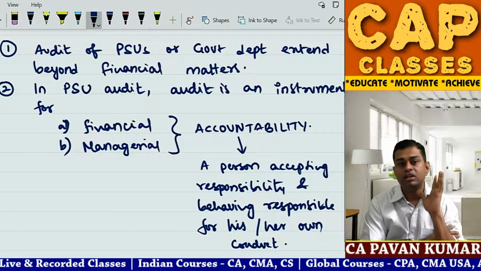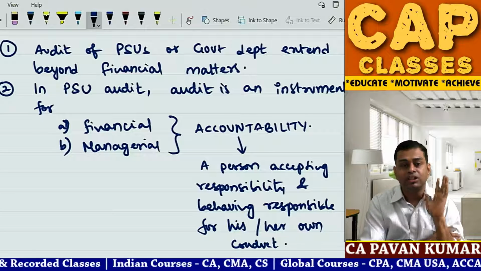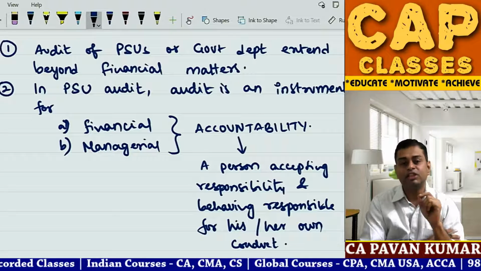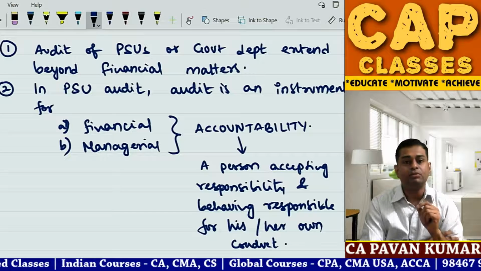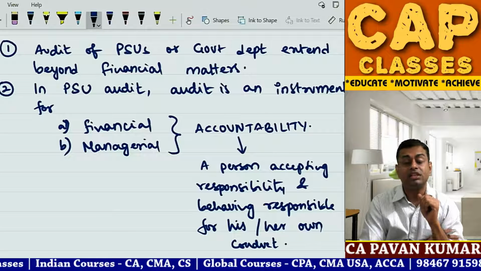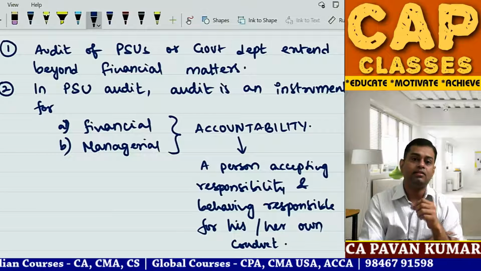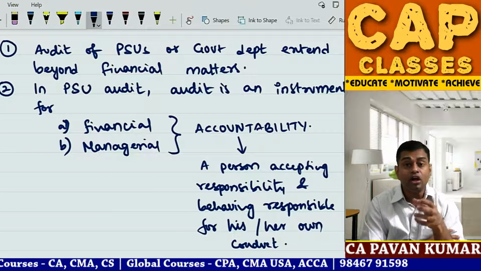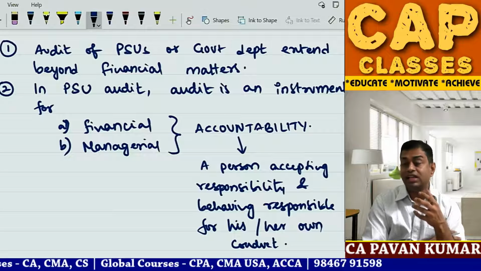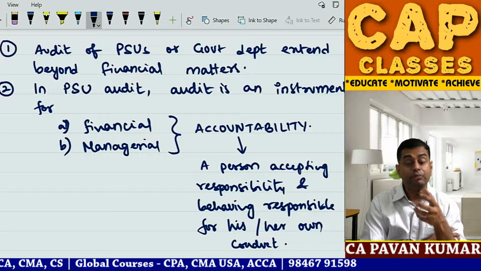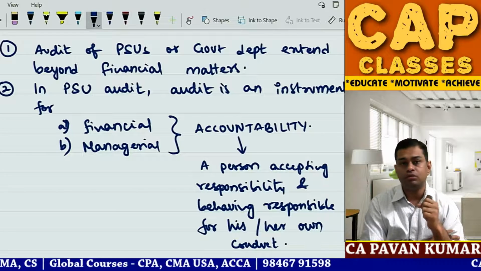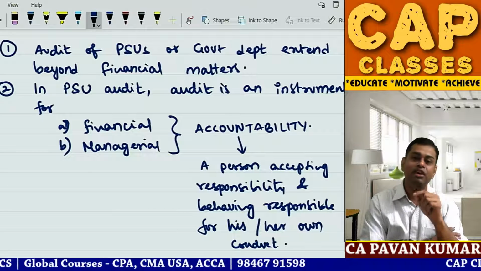You are responsible. Team fails, captain is responsible. Team fails, coach is responsible. Team fails, manager is responsible. Branch fails, branch manager is responsible. That is the reason we call it accountability. When a project is successful, no one will question you. But when a project is a failure, everybody will question.